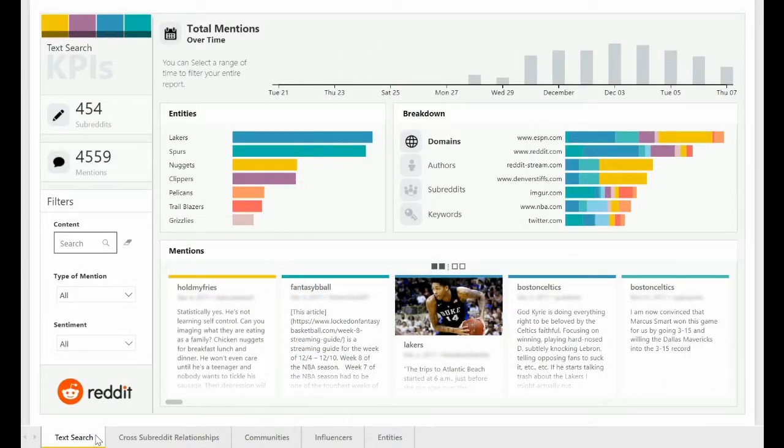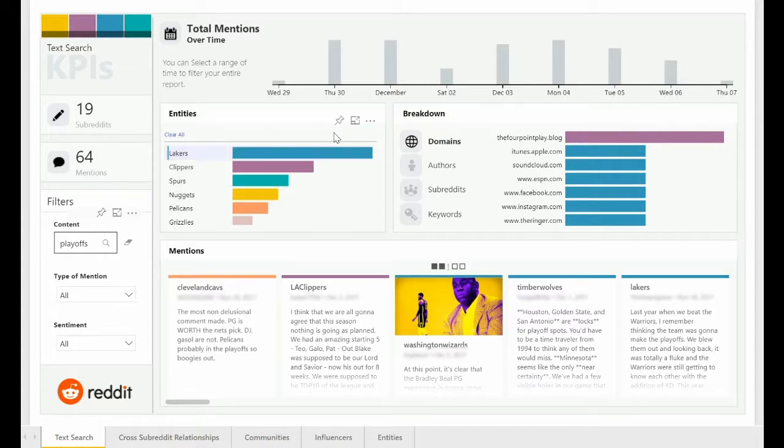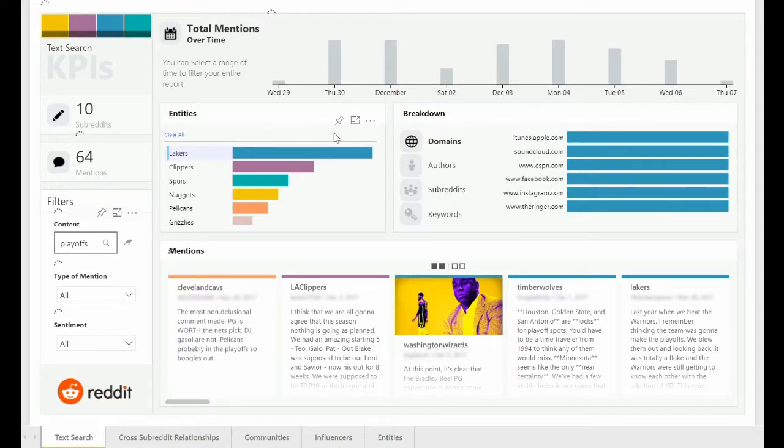Finally, the Advanced Analytics Workbook supports rich, multidimensional analytics on a single page. A typical task might begin with a text search that filters all content. Here we're filtering to posts and comments containing the text playoffs. Next, we select Lakers to filter down to documents containing both playoffs and Lakers.